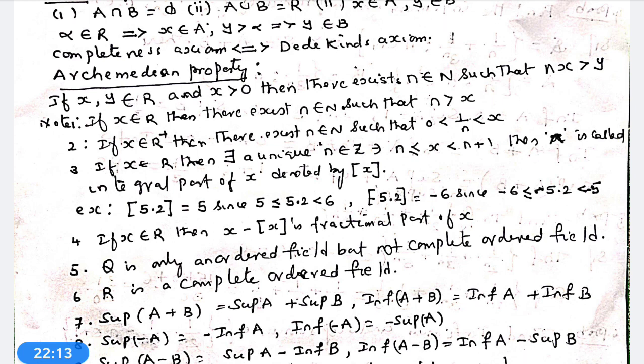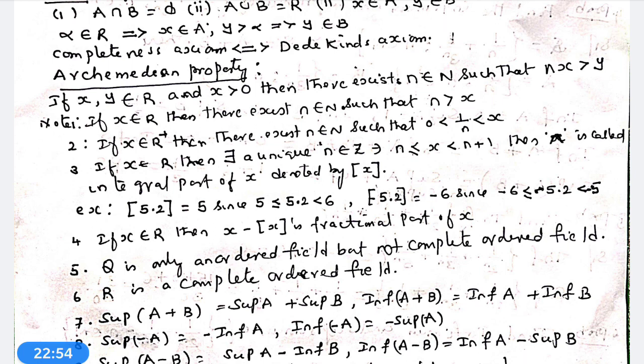Next point. Supremum of A plus B. If A and B are two aggregates, then supremum of A plus B is equal to supremum A plus supremum B. Infimum of A plus B is equal to infimum A plus infimum B. Supremum of minus A is equal to minus infimum of A. Infimum of minus A is equal to minus supremum of A. Supremum of A minus B is equal to supremum A minus infimum B. Infimum of A minus B is equal to infimum A minus supremum B.